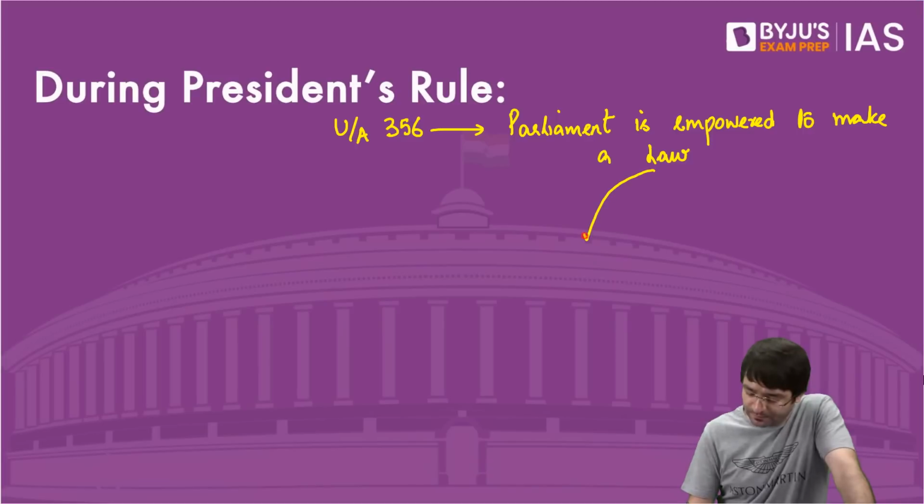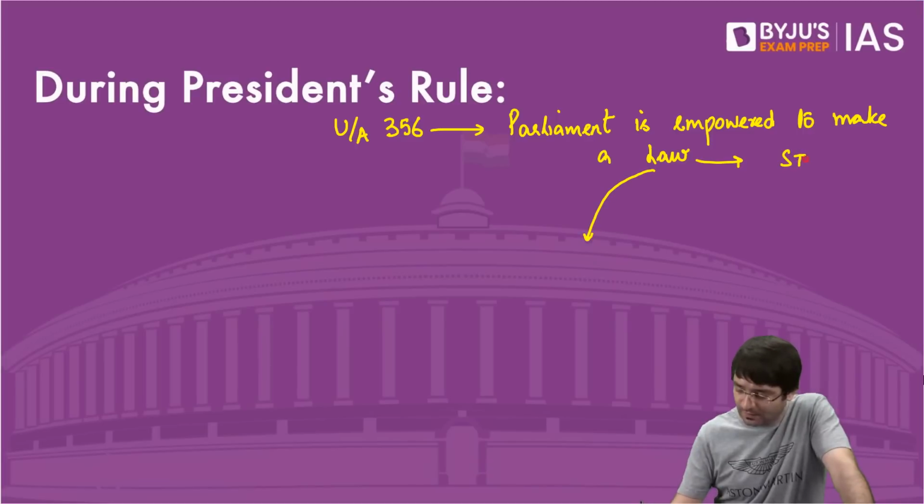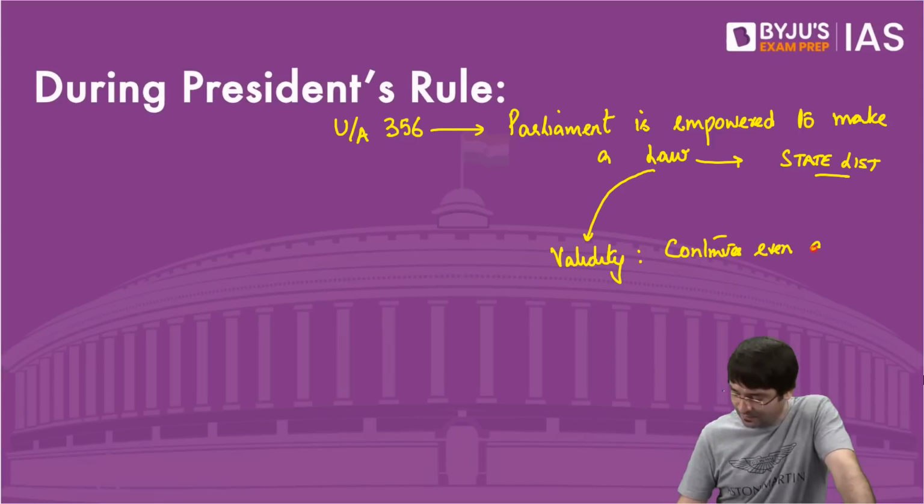And this law is on the state list. What is the validity of this law? This law continues even after the revocation of President's rule.